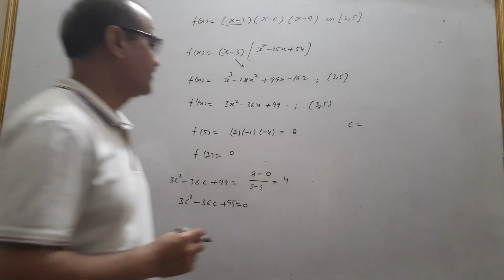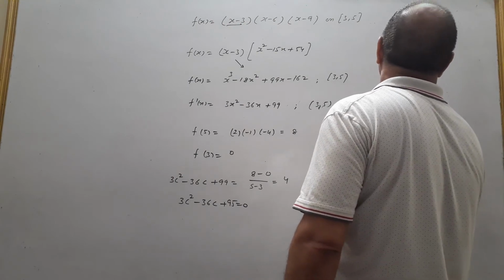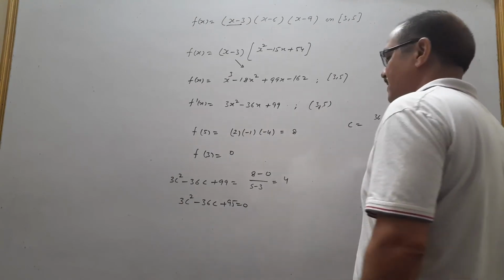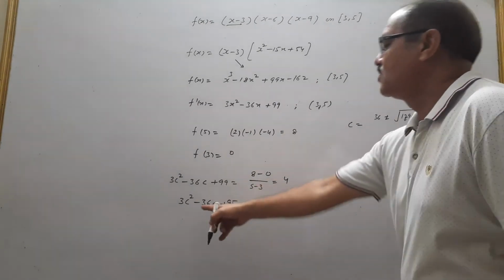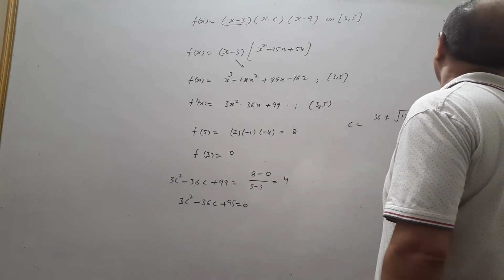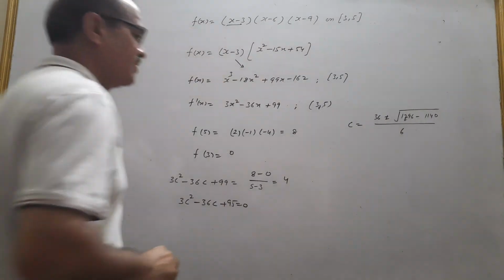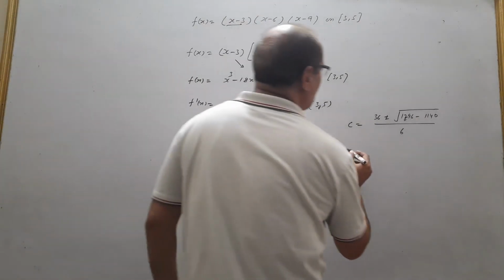By the quadratic formula, c is equal to minus b plus minus under root of b square, 36 square, I think that is 1296, minus 4ac, 4 into 3 into 95 equals 1140, upon 2a, that is 6. Check it. Minus b, that is minus of minus 36, means plus 36, plus minus under root of b square, 36 square, that is 1296, minus 4ac, 12 into 95. So this will give you this much.